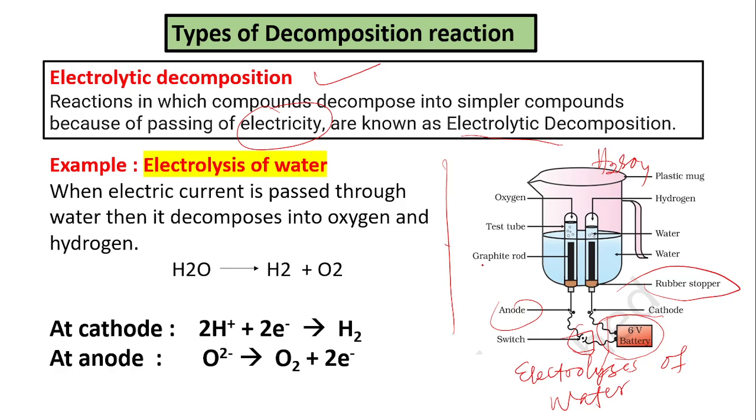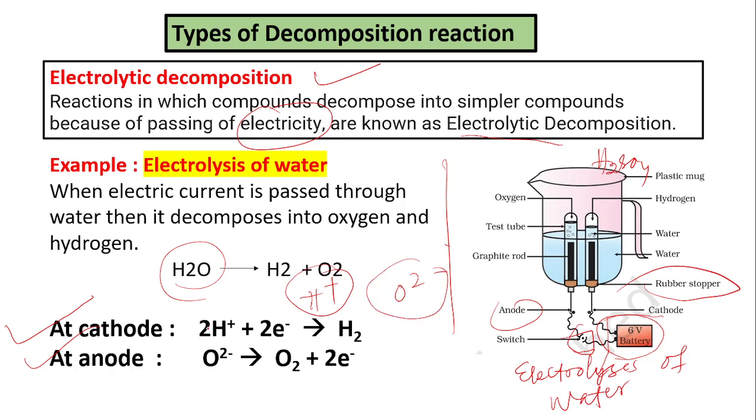In the electrolysis of water, two reactions take place. The first one is at cathode and the second one is at anode. Water breaks down into two ions, H plus ion and O2 minus ion. The positive ions move towards cathode and the negative ions move towards anode.